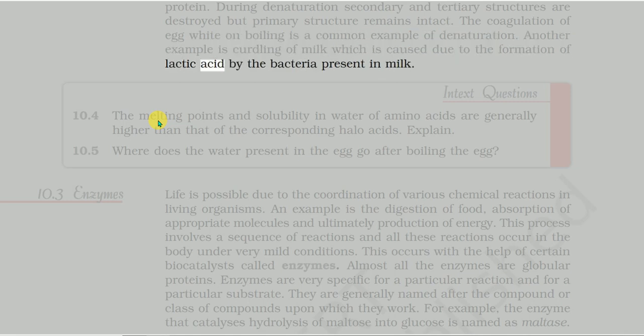In-text questions. 10.4 The melting points and solubility in water of amino acids are generally higher than that of the corresponding halo acids. Explain. 10.5 Where does the water present in the egg go after boiling the egg?